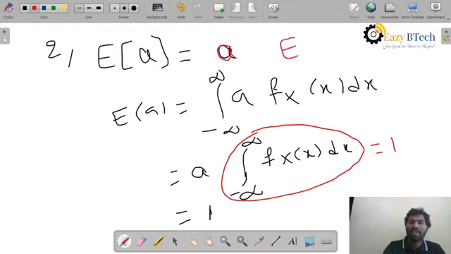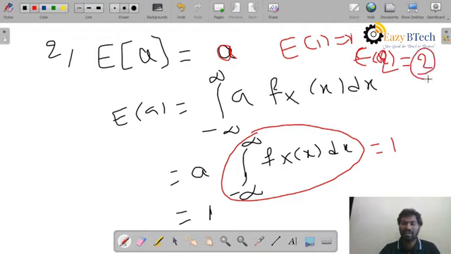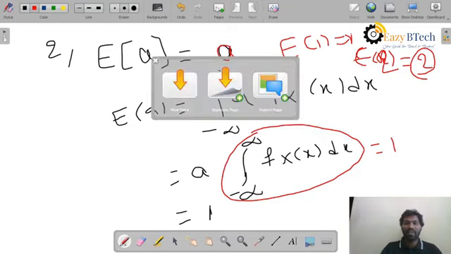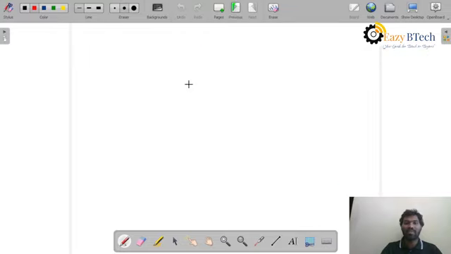That means, for example, expectation of 1 is equal to 1, expectation of 2 is equal to 2. Whatever the constant is inside, the same is reflected as the output. This is the second property of expectation. Now moving on to the third property. The third property is like this.